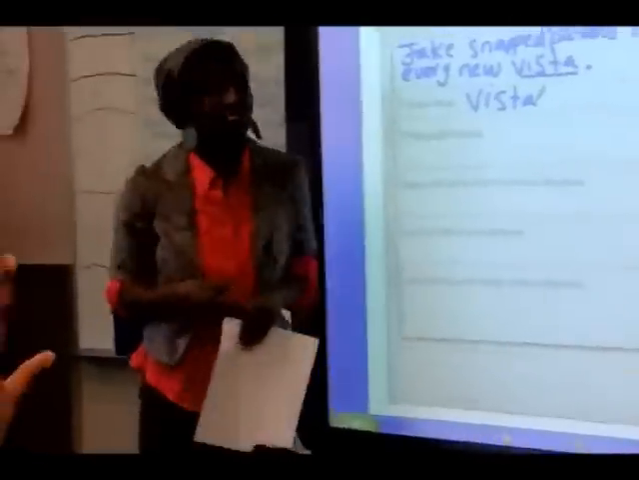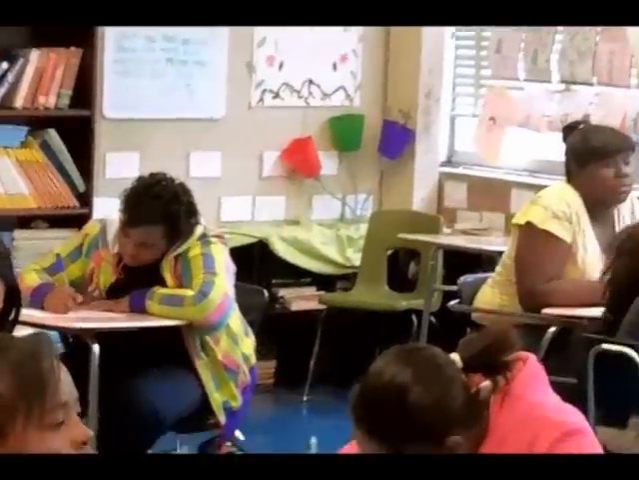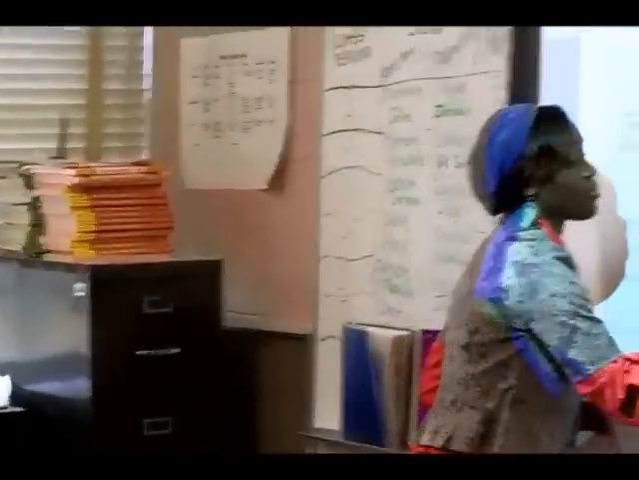Now I have to get to the part where I'm going to make my prediction. I'm going to look at it. Jake snapped pictures. So I know it's something of every new vista. So I know a vista has something to do with what he's taking a picture of. I'm just going to assume most people like taking a picture of nice things, right? A nice view. So that's going to be my prediction, that it's a nice view.